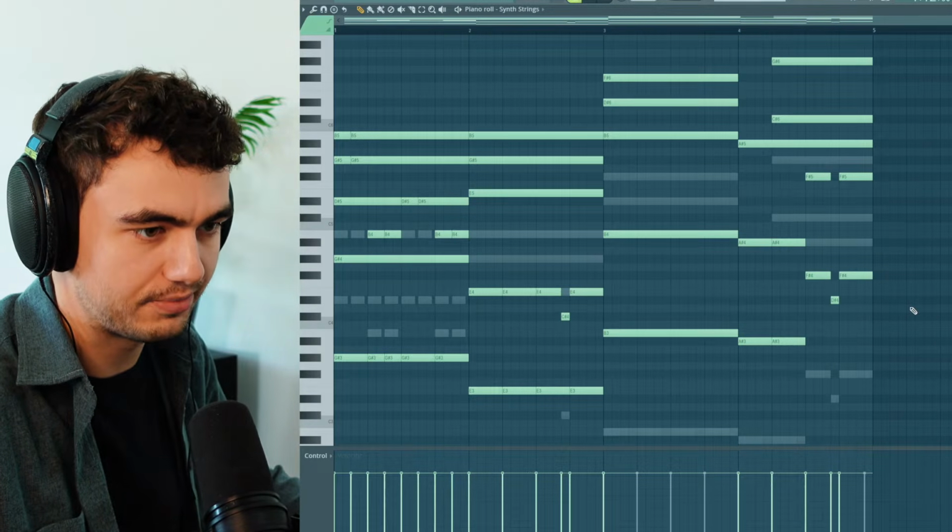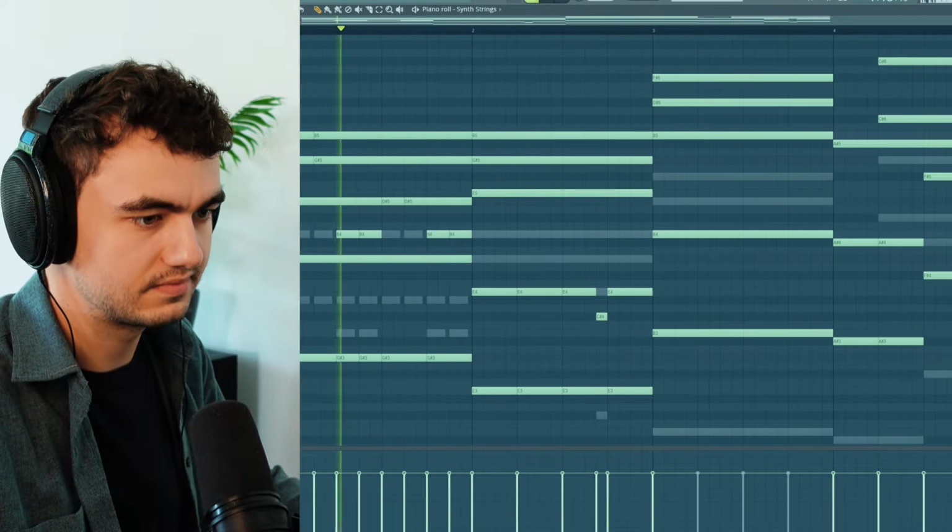Then finally, we're coming to this massive synth layer that is used in the chorus. I mean, look at these chords here. This is just absolutely crazy. It sounds like this.